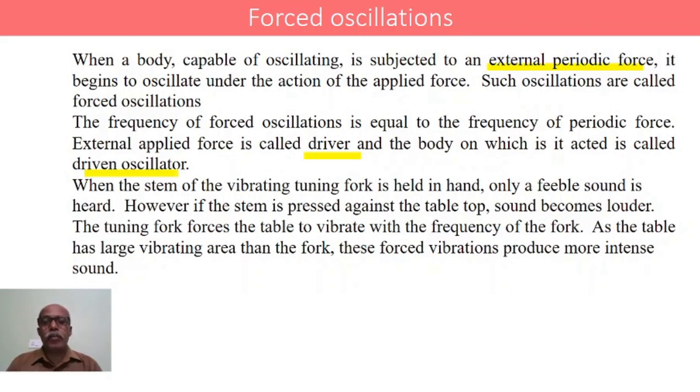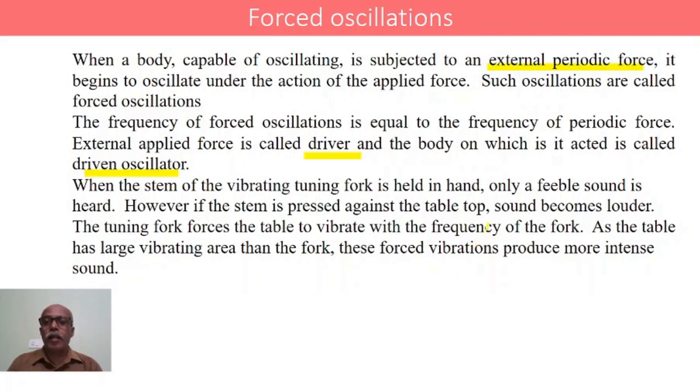When the stem of a tuning fork is held in hand, we can hear only a feeble sound, a sound of very low intensity. And if the same stem is pressed against the tabletop, we can hear a louder sound, because the tuning fork makes the table vibrate at the frequency of the tuning fork.